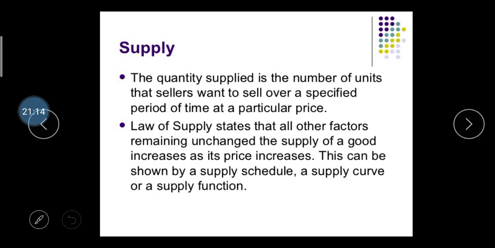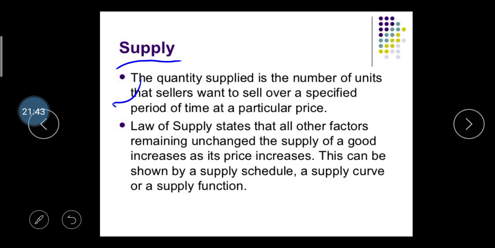Okay. Then the next one is supply. Here you can assume yourself as a producer. The quantity of supply is the number of units that the sellers want to sell over a specified period of time at a particular price. Supplier means producer. If a producer has to sell any product at a particular price, at a particular time, for a particular period, it's called the supply of the product.